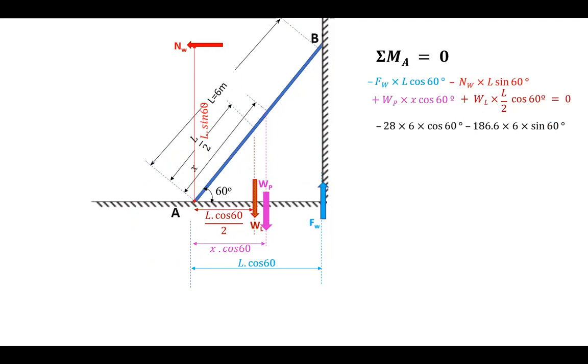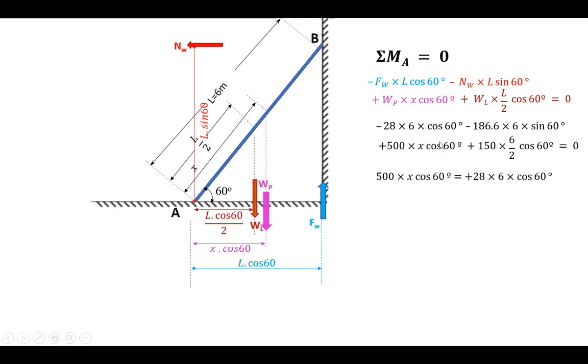Next, upon simplification, FW value we know, which is equal to 28. So length L is 6 meters, so cos 60. NW is 186.6, length L is 6, so sin 60. Next, WP is 500, X cos 60, WL is 150, L 6 by 2 into cos 60. Next, simplify that. Therefore, 500 into X cos 60.